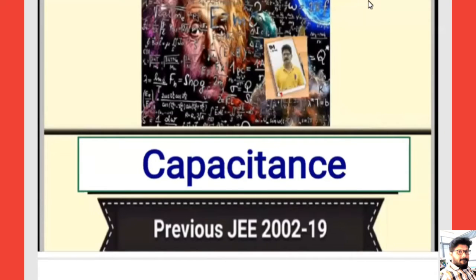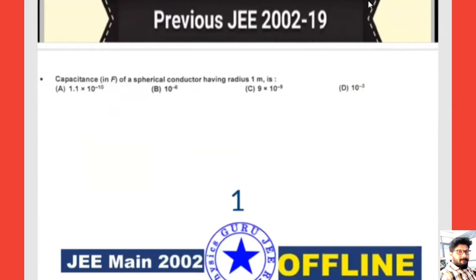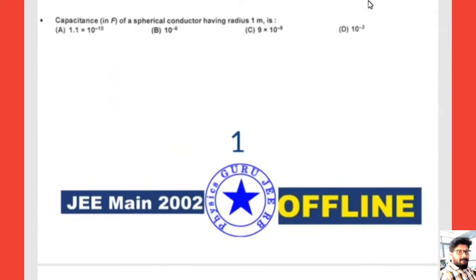Hello student, today we are going to discuss previous IIT JEE questions on the topic capacitance or capacitors. First question, based on a spherical conductor or spherical capacitor.